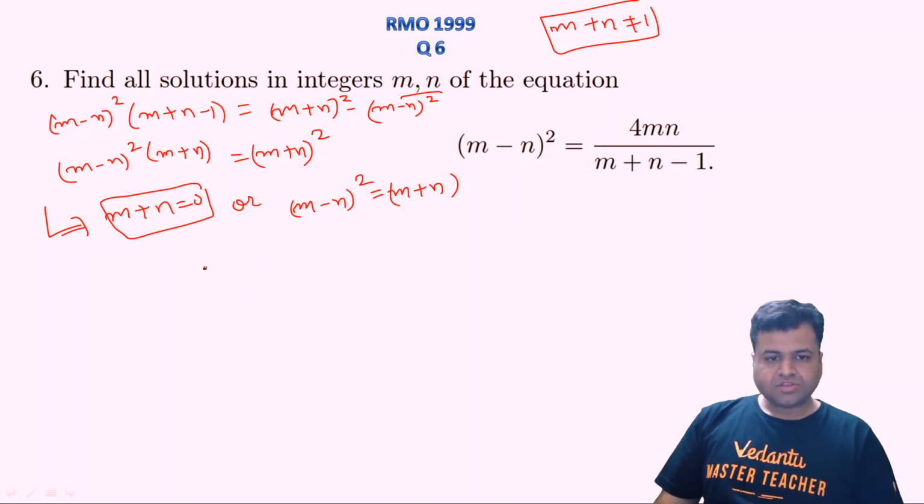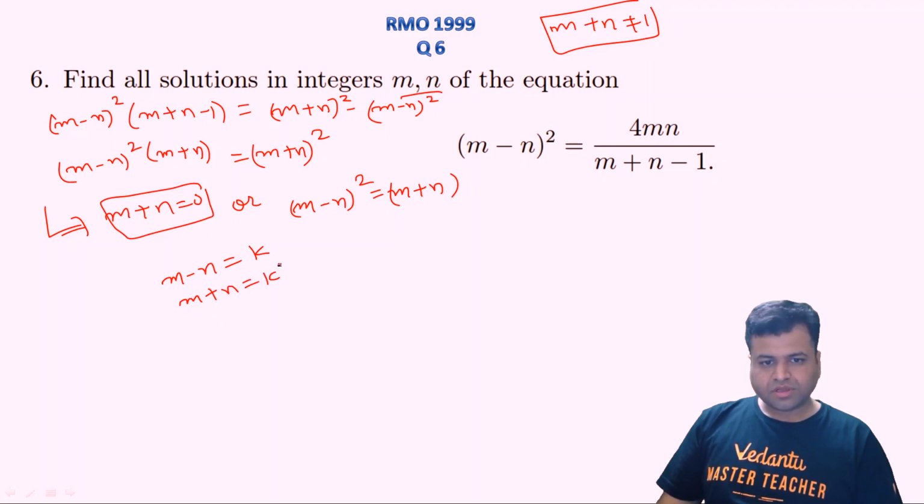So let's assume m minus n to be equal to k, then m plus n will be simply equal to k square, right? And clearly since m plus n cannot be equal to 1, we can say that this k cannot be equal to plus or minus 1, right? So this is the condition.